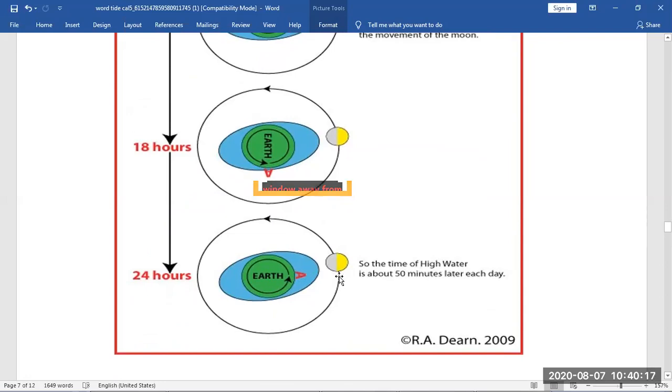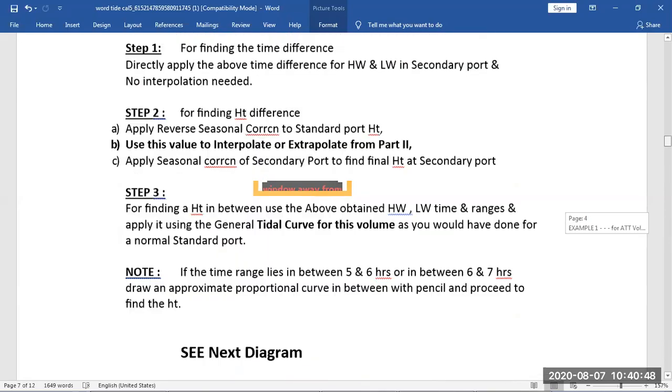If the Moon was at its own place and not moving, he would have high tide again at 0000. But the Moon has moved, so it will take more for the Earth's axis and this person to move. It will take around 50 minutes. So now this person will have high tide at 0050, about 50 minutes later each day. This is the reason that every day we have tides around 50 minutes later.